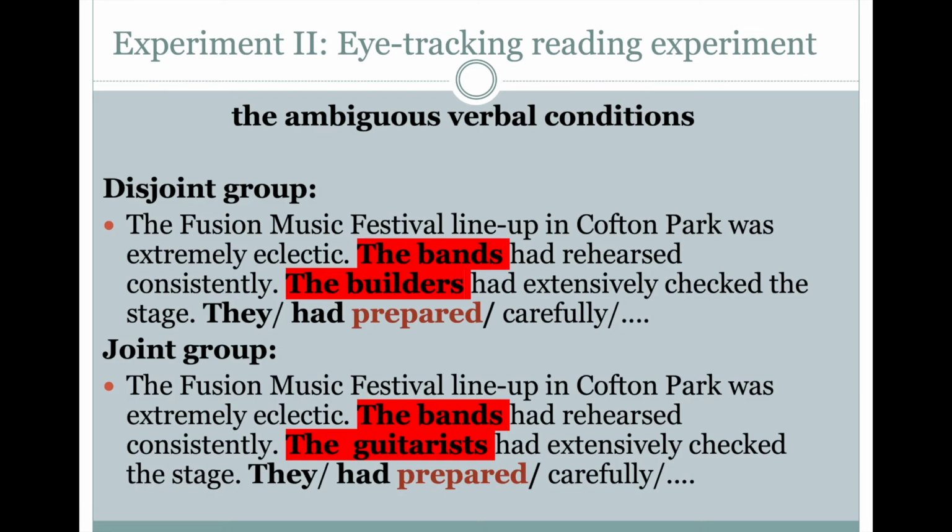For instance, here in this disjoint group, the bands, the builders, they had prepared. Here we don't know who prepared, the bands or the builders. On the other hand, in the joint group condition, the bands and the guitarists, they prepared. When we use "they," we don't know who did the action. But in the unambiguous condition, we specified what "they" is referring to.